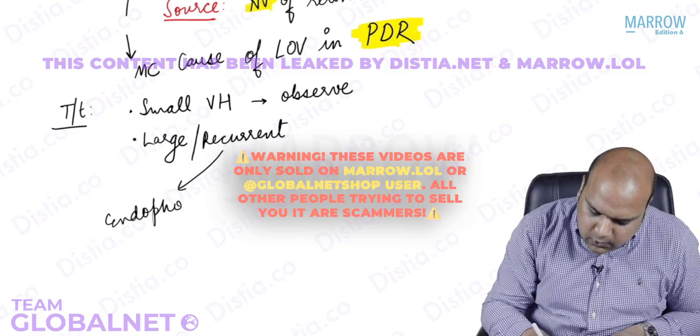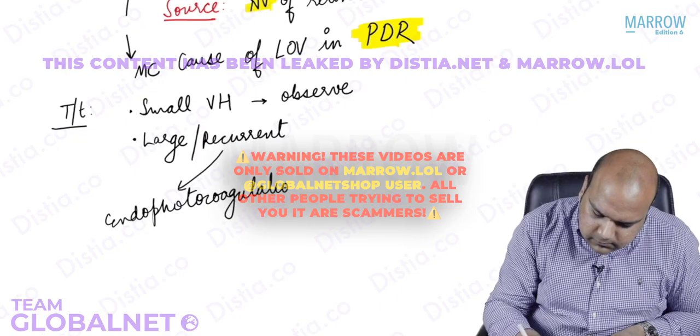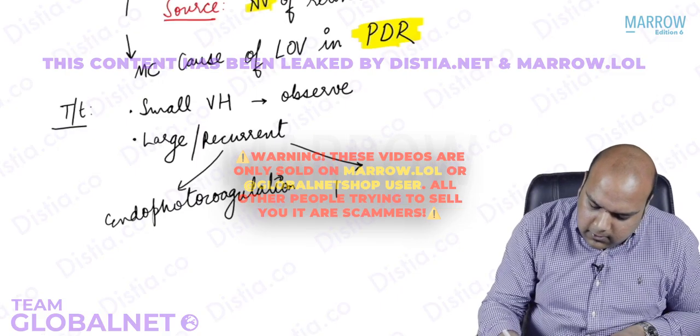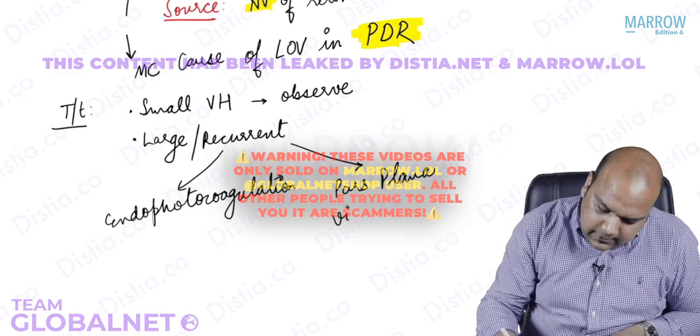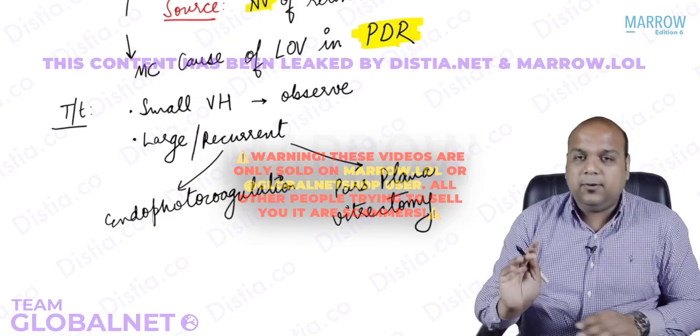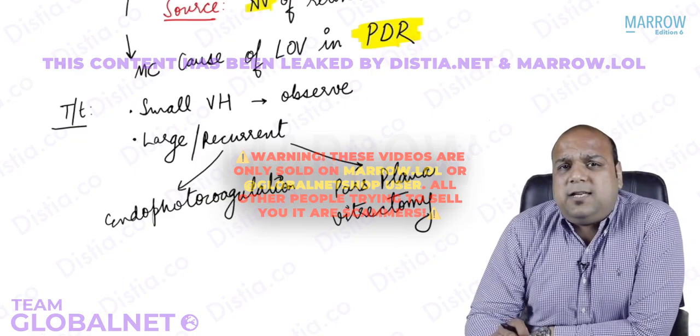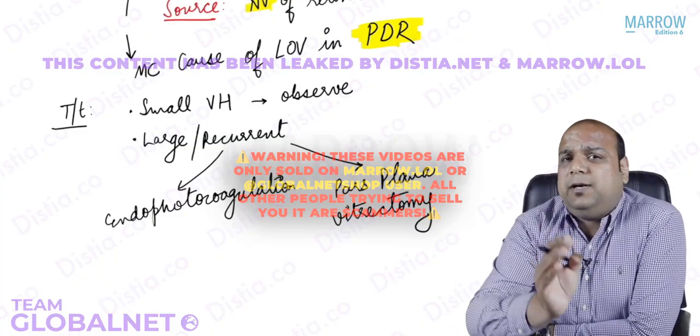Either endophotocoagulation or pars plana vitrectomy. Okay, everybody. So if there is a small vitreous hemorrhage, everybody, which is probably not in your visual axis,